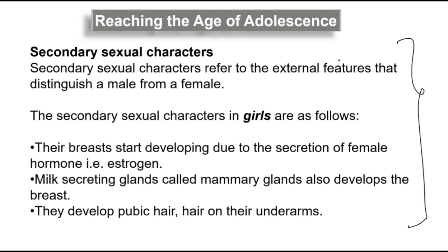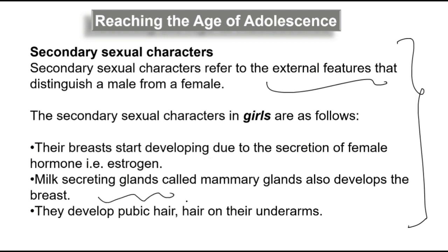There may be questions in the examination: what are the changes in secondary sexual characters? So once again, external features of the boys as well as girls will change. The breast for a girl will rise.